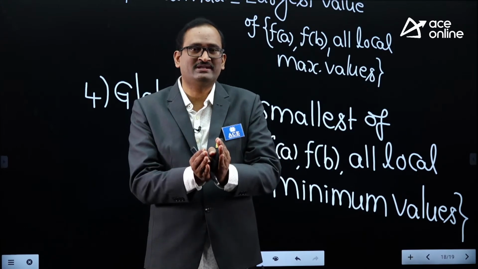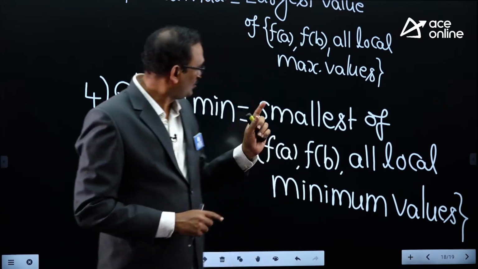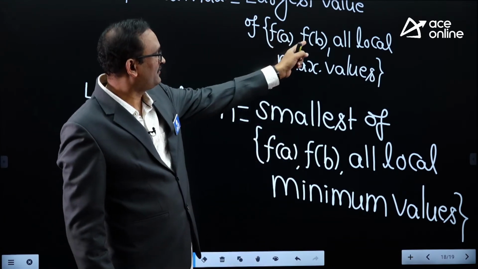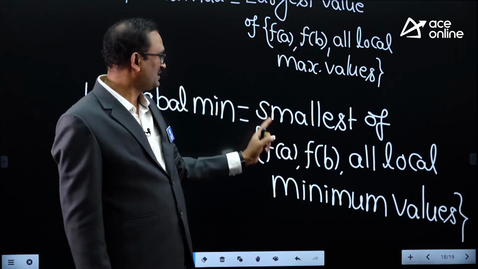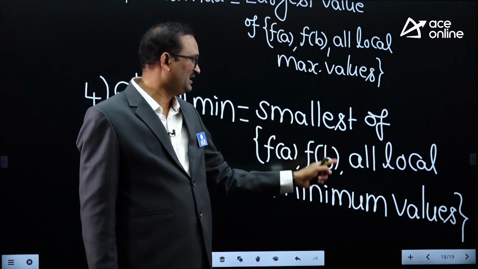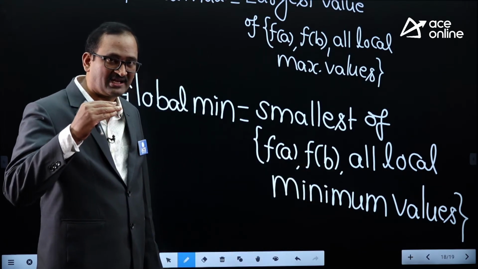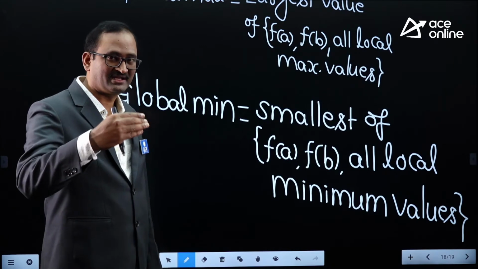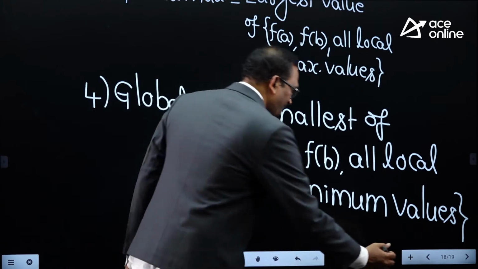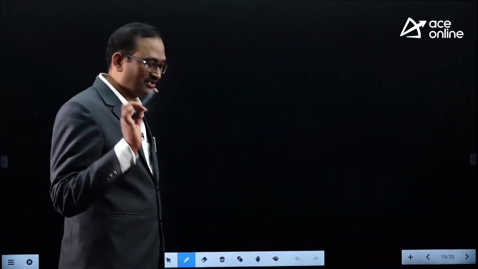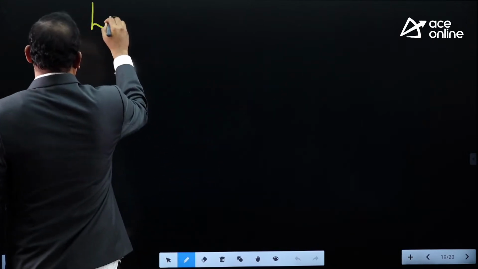At these critical points, find local maxima and local minima. Then the global maximum is the largest of f of a, f of b, and all local maximum values. The global minimum is the smallest of f of a, f of b, and all local minimum values. Once we do the problems, we will get clarity. We will do problems on global maxima, global minima, as well as local maxima and minima in the next session.